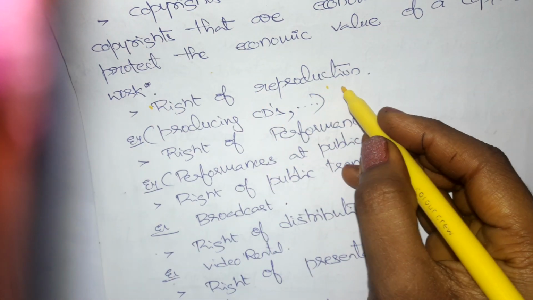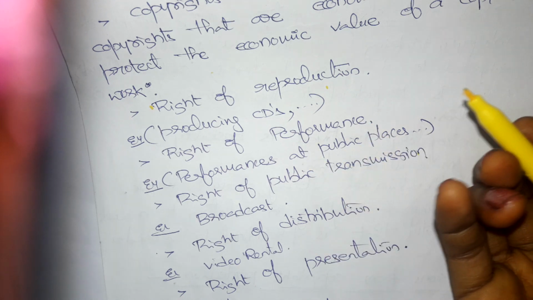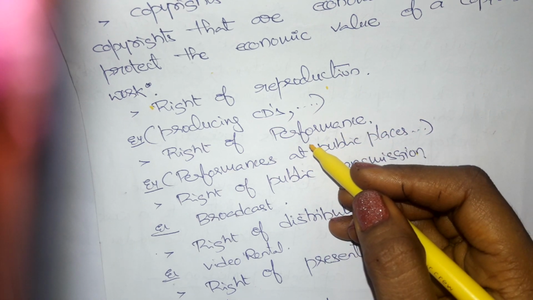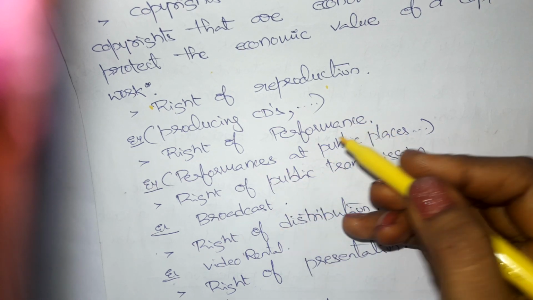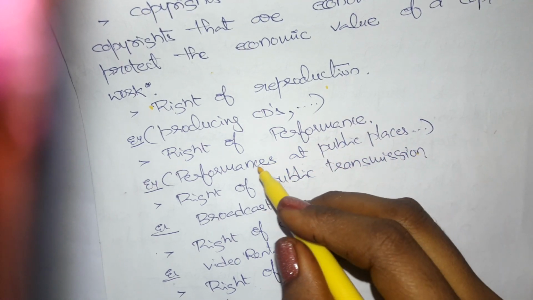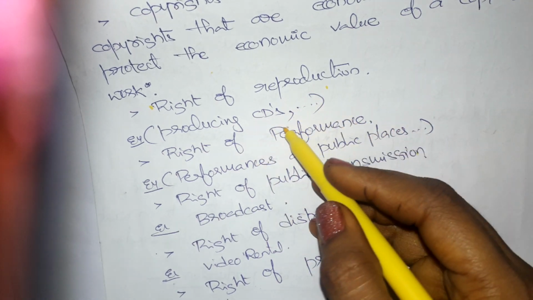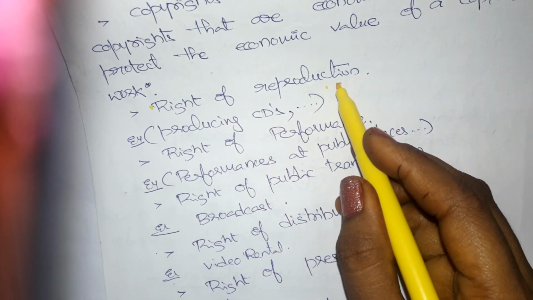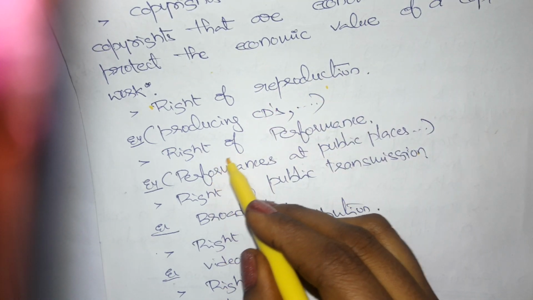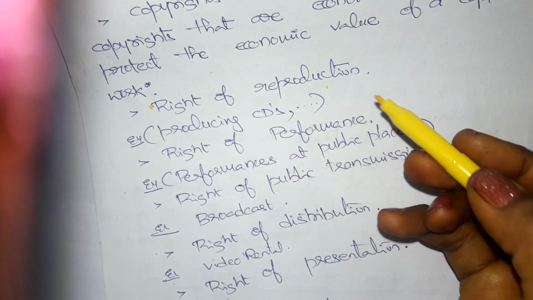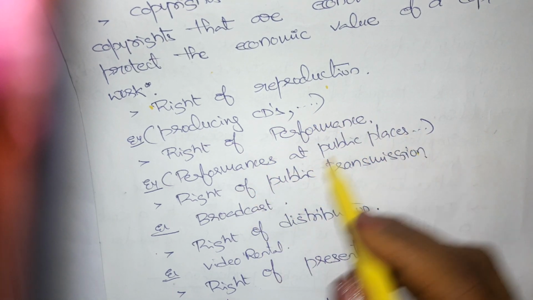Right of reproduction means if any author has created something, like he has written some book, he can produce any number of copies of that book. So producing any number of copies or any number of CDs, like that, is the right of reproduction. Next one, right of performance, which means that he can perform his own work at public places also.